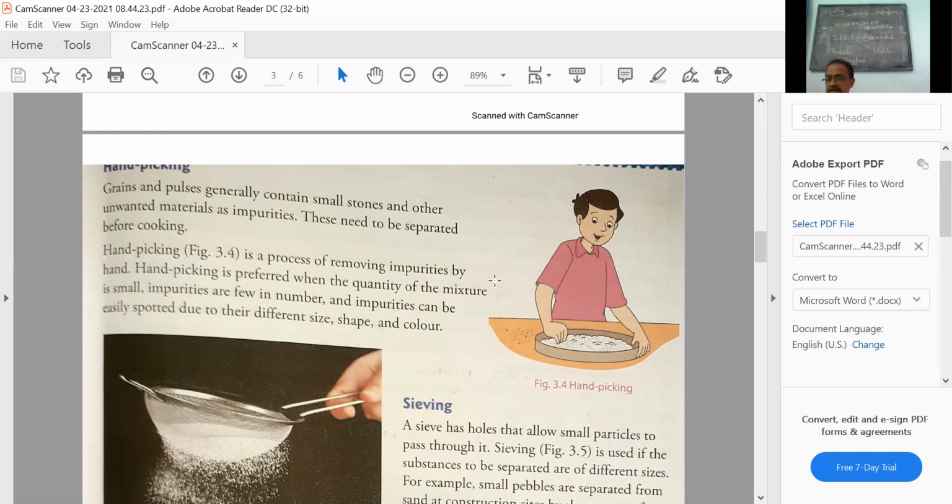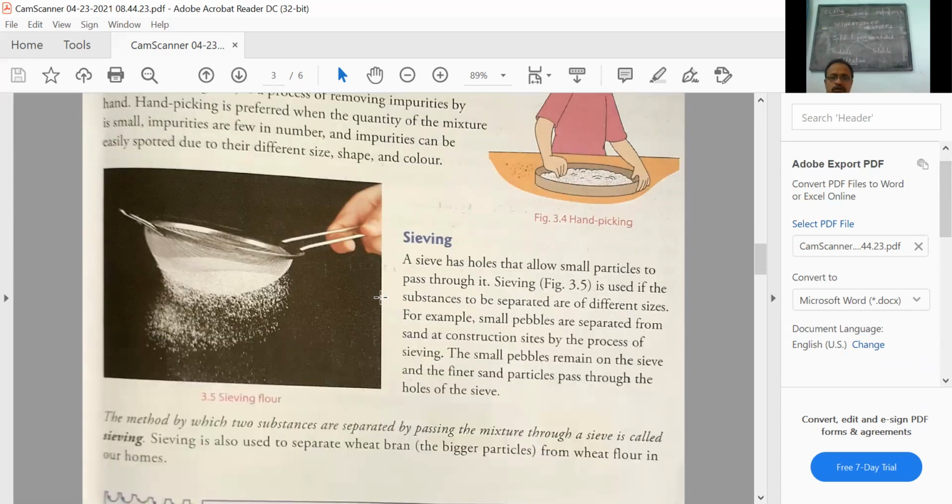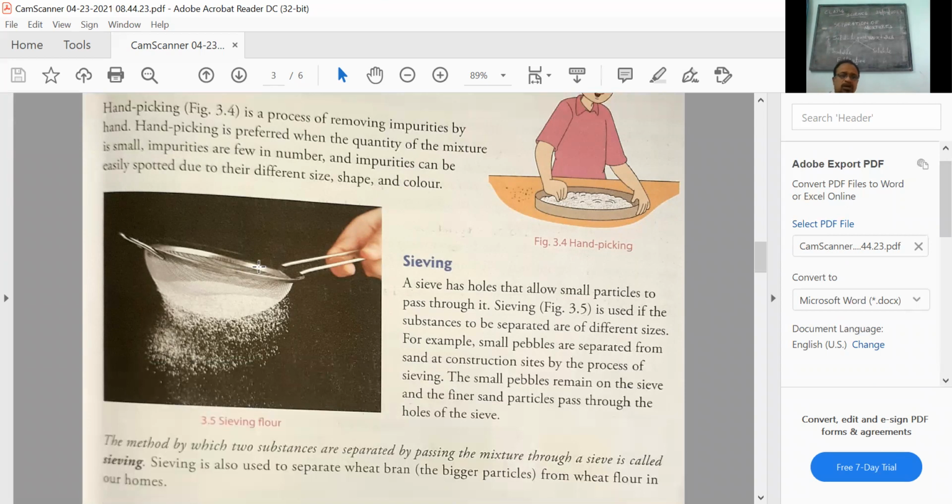Now second, sieving, shown in diagram 3.5. It is an extensively used method for separation of two solid mixtures. You have seen the sieve used in your house by your mother before making the dough of wheat flour.